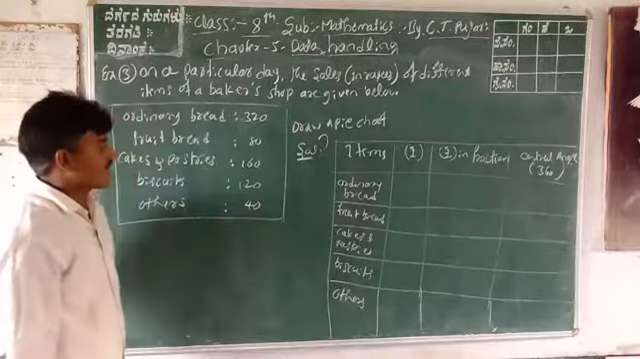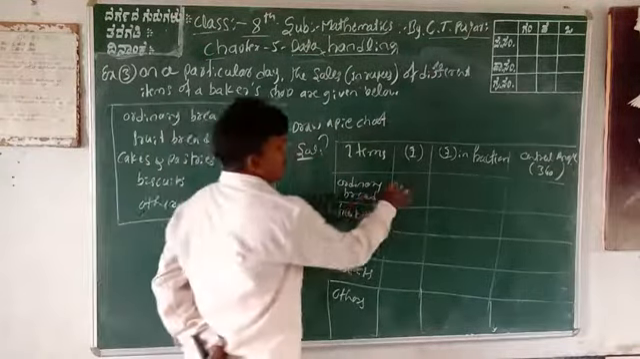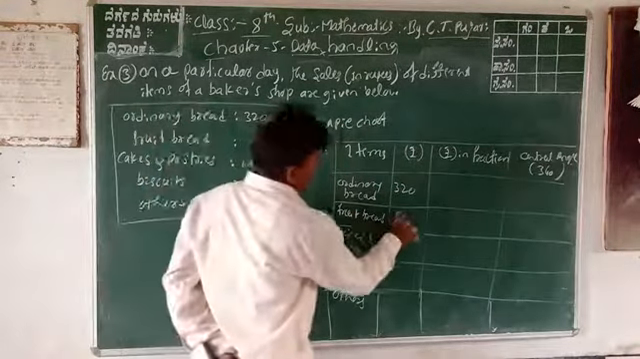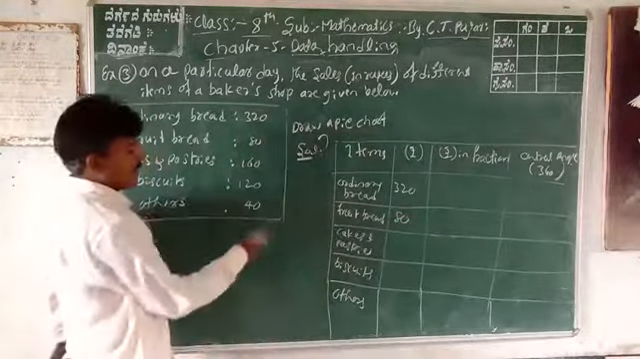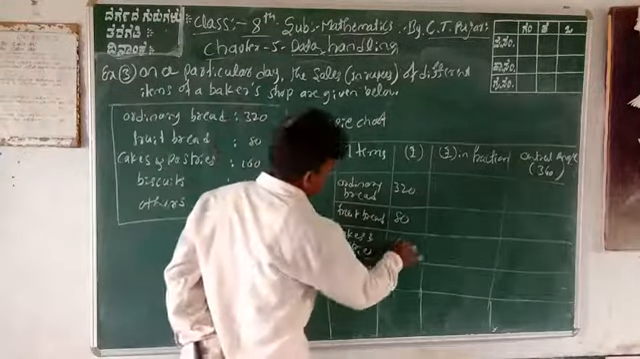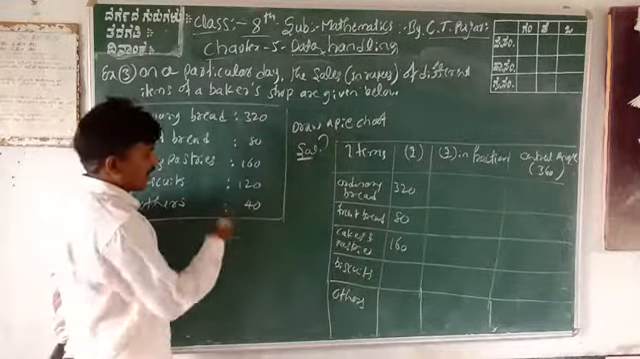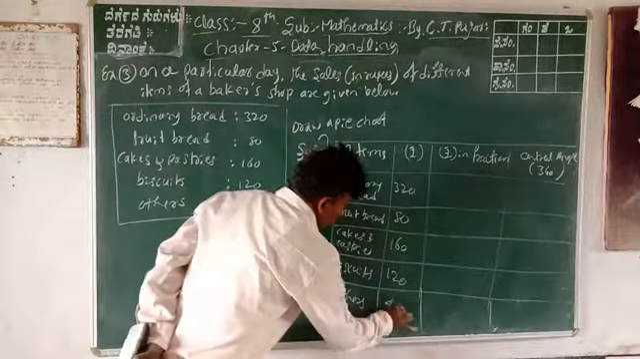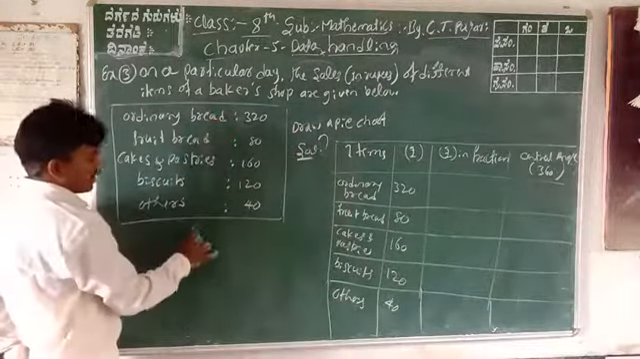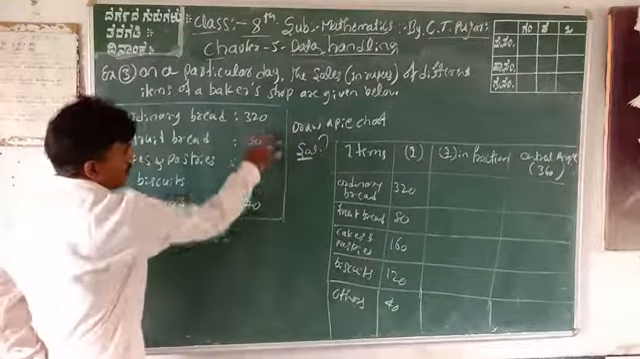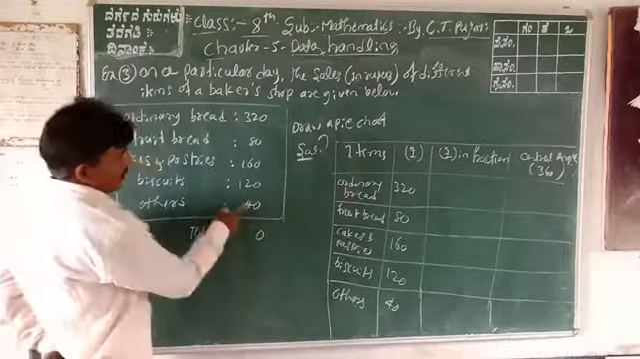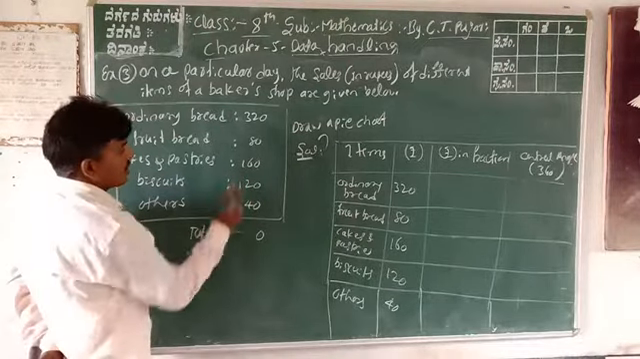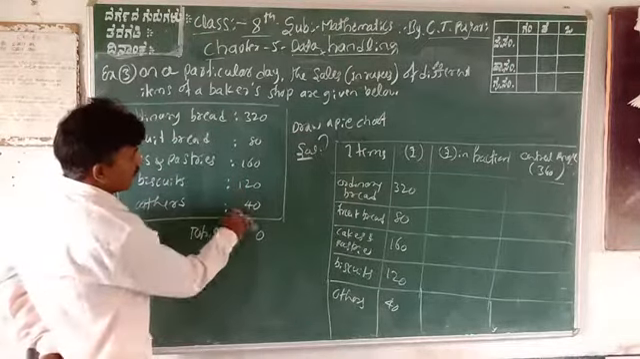How many rupees? Ordinary biscuit, 320 rupees. Fruit bread, 80 rupees. Cakes and pastas, 160 rupees. Biscuits, 120 rupees. Others, 40 rupees. What is the total amount? Total is equal to 0. 4 plus 2 is 6, 6 plus 2 is 12, 12 plus 12 is 18, 22.